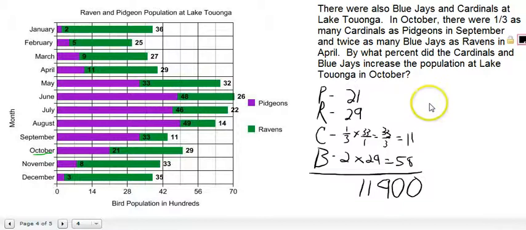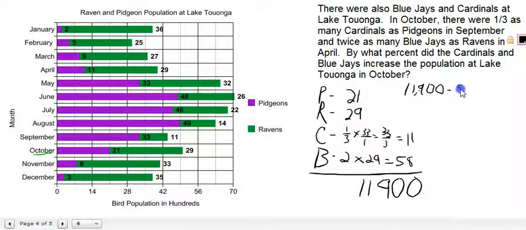So now we're looking for percent increase. So you take the difference of the original number and the new number. So the new number, 11,900, and the original number would just be simply the pigeons and the ravens. So we know that's 50, or 5,000 if you add the hundreds.